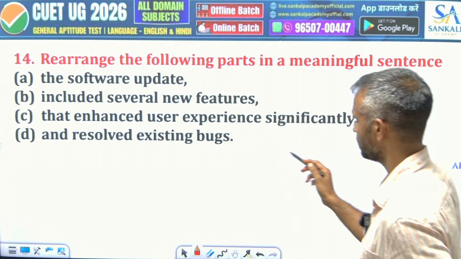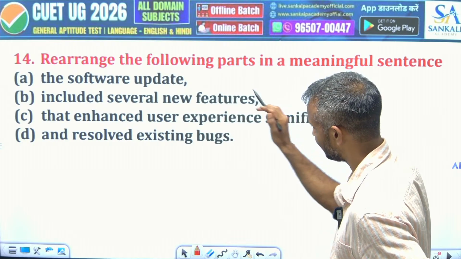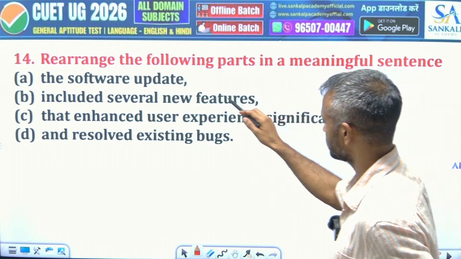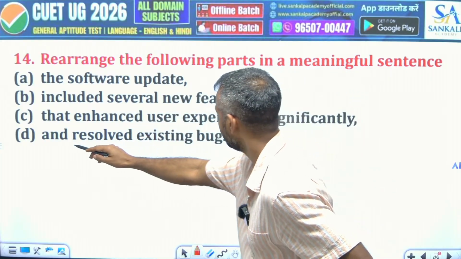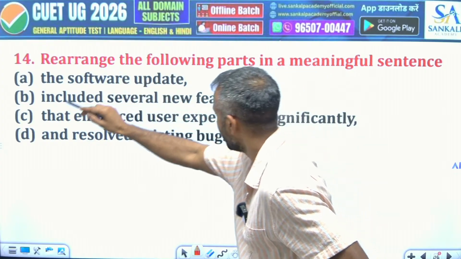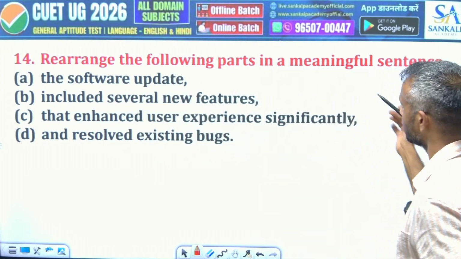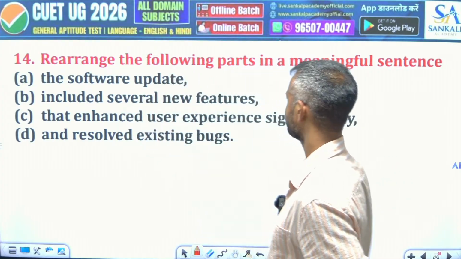So what is happening here? The software update, this is the main action. The software update included several new features and resolved existing bugs, then as a result that enhanced user experience significantly. So here the correct answer is A, B, D, C.